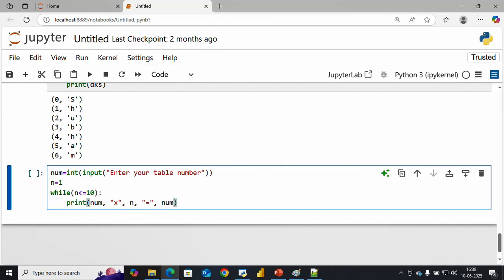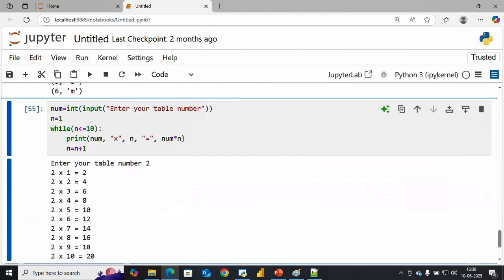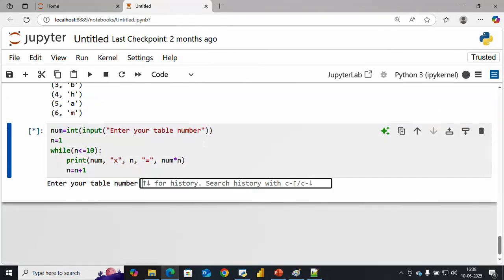It means the user is going to enter the num, multiplied by the number n. Then at the end you have to put n equals n plus 1. So I gave 2, and you can see 2 times up to 20 is printed. Any particular number you give, it will print for you.